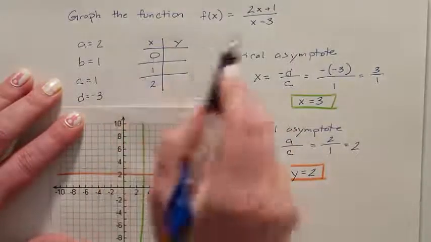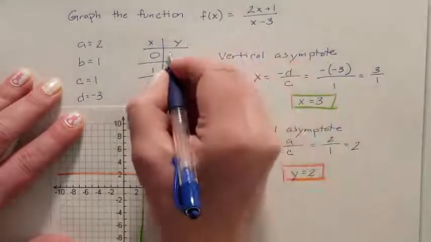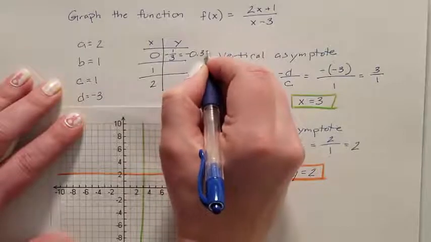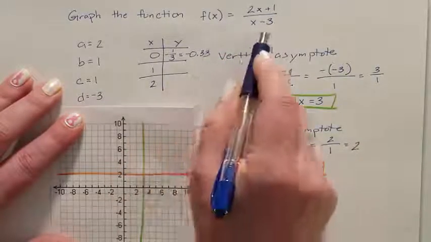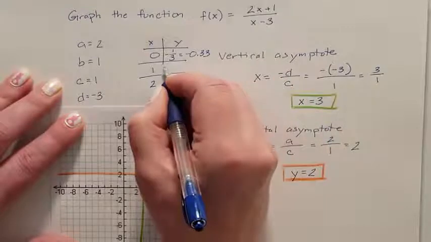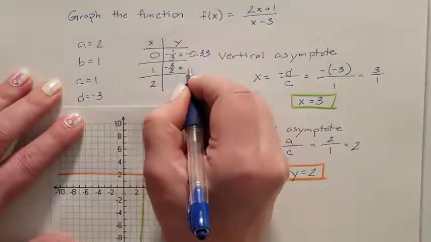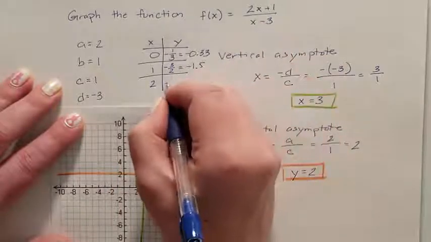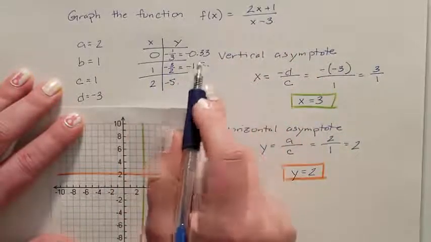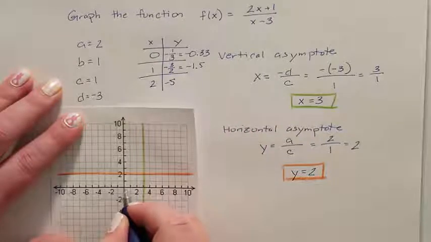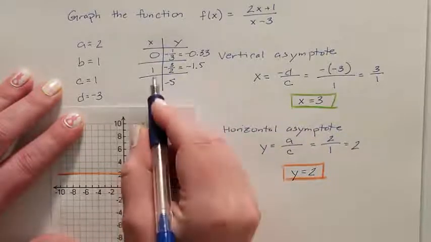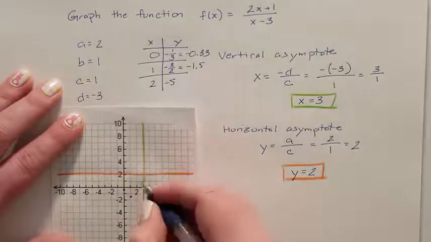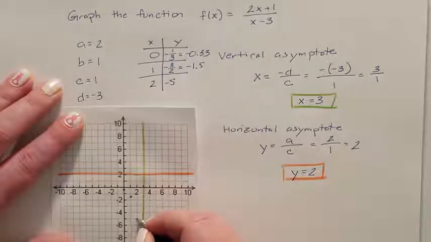So if I plug 0 into this equation, I end up getting a negative 1/3, which is the same as negative 0.33. If I plug 1 into this equation, I end up getting a negative 3/2, which is the same as negative 1.5. If I plug 2 into this equation, I end up getting negative 5. So plotting these coordinate points, I go over 0, but I go down negative 1/3. There you go. Over 1, and I go down 1.5. And then over 2, and I go down 5.